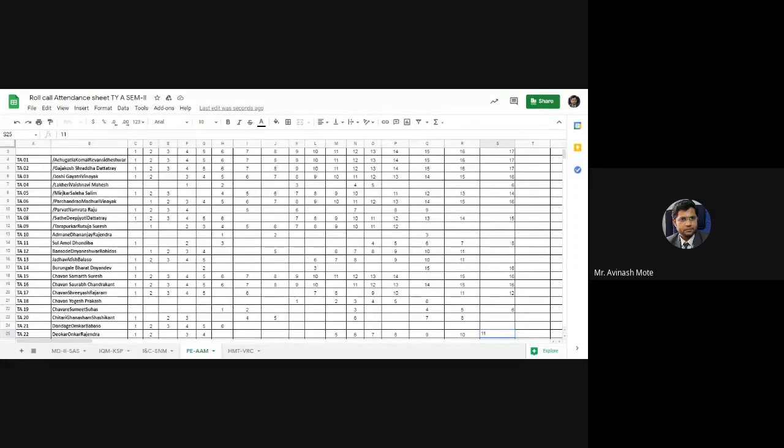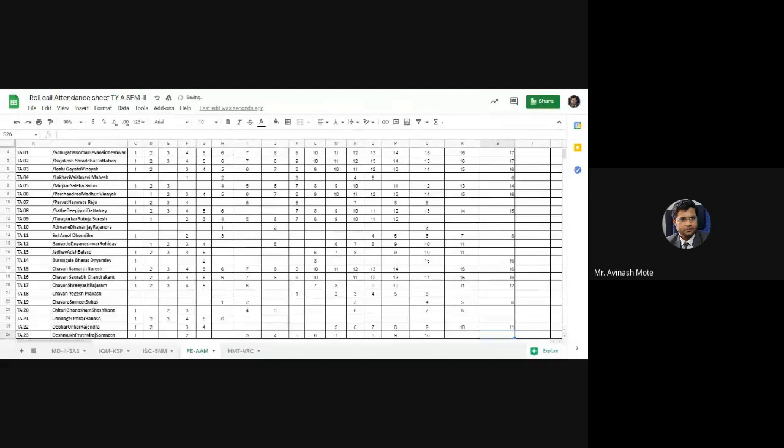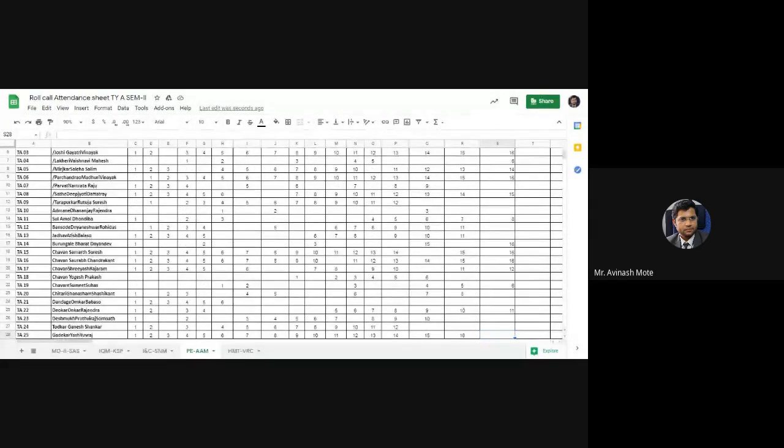Omkar, don't bunk the lectures. Roll number 25 is present.